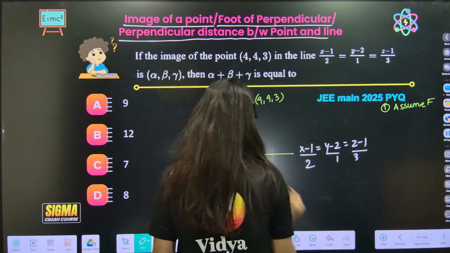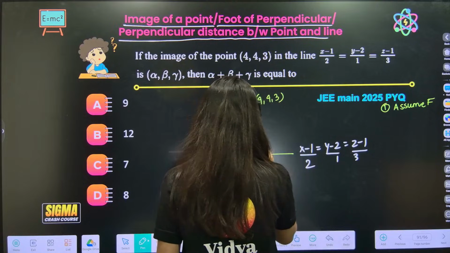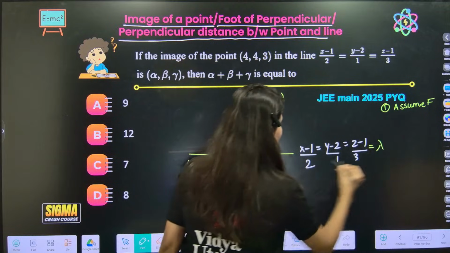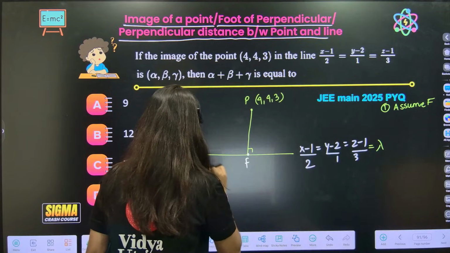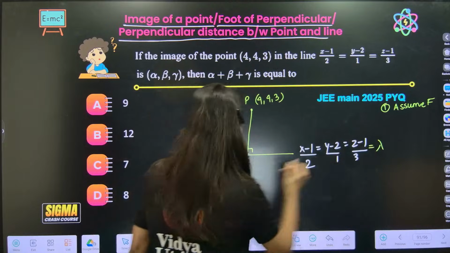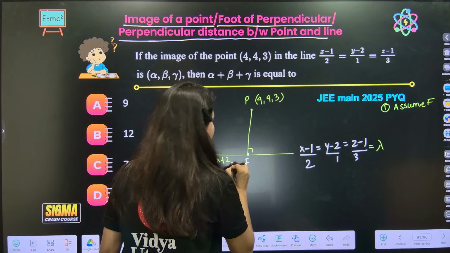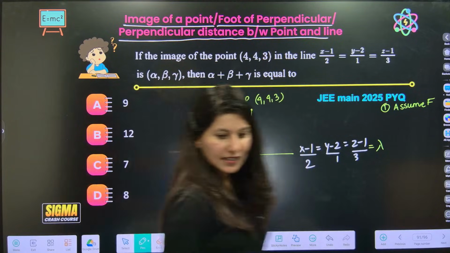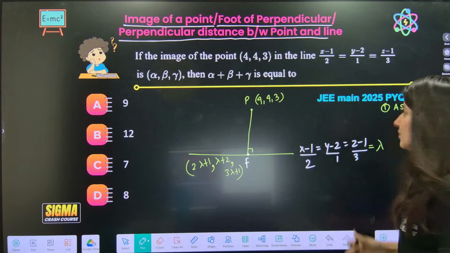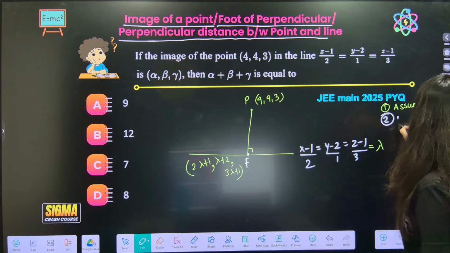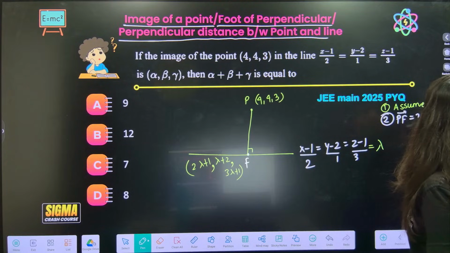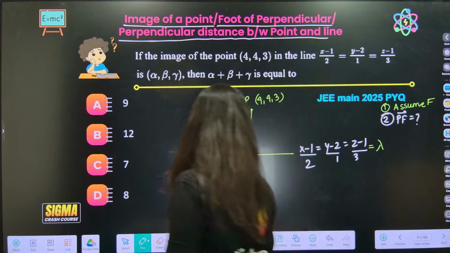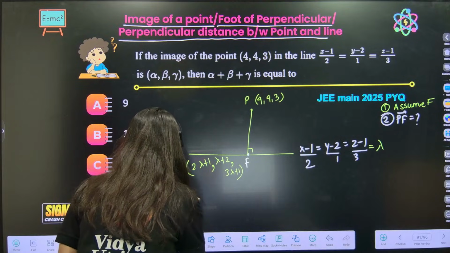So F in terms of lambda, let's assume. It is going to give you 2 lambda plus 1, then lambda plus 2, and 3 lambda plus 1. This is your F. Correct? Okay. Second, find PF vector. How will you find PF vector? F minus P.